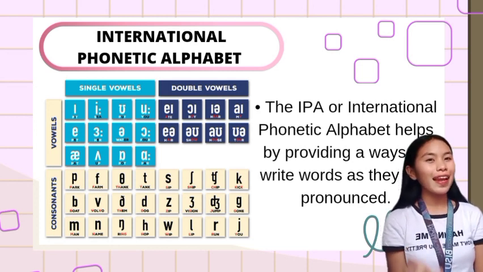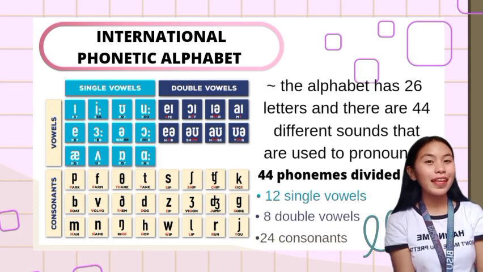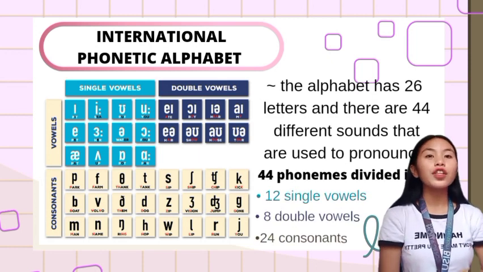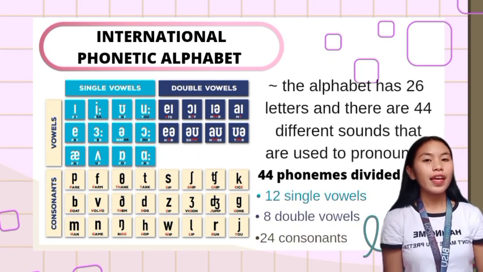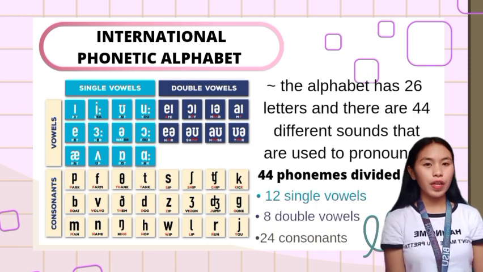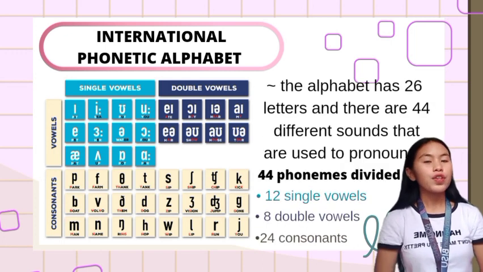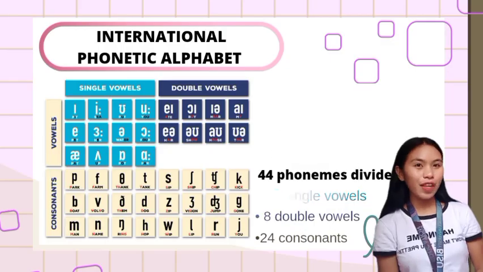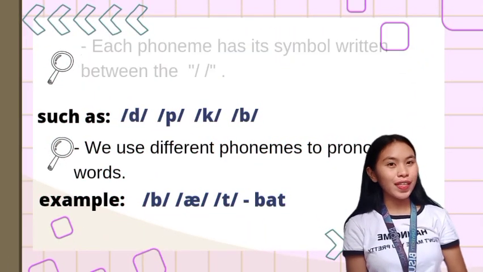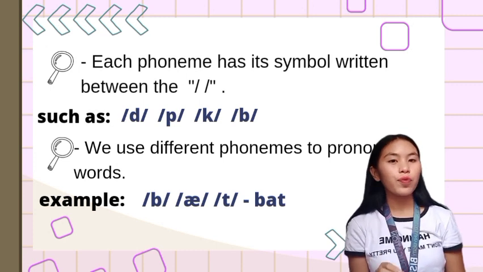So, how many letters are there in our alphabet? Very good. The alphabet has 26 letters and there are 44 different sounds that are used to pronounce. So this is the IPA chart. The 44 phonemes are divided into 20 vowels and 24 consonant sounds. So, what are the vowels in our alphabet? Each phoneme has its symbol written between slashes. Each phoneme is enclosed with a slash.